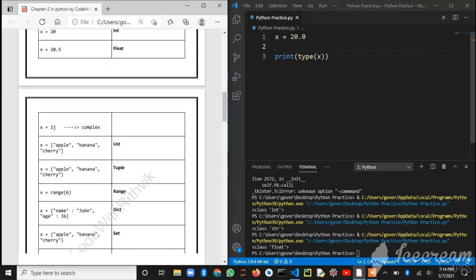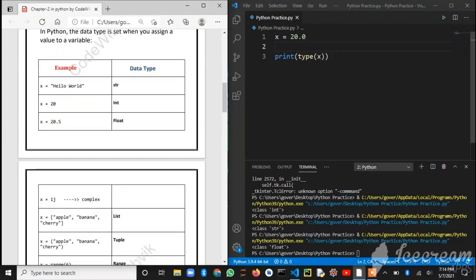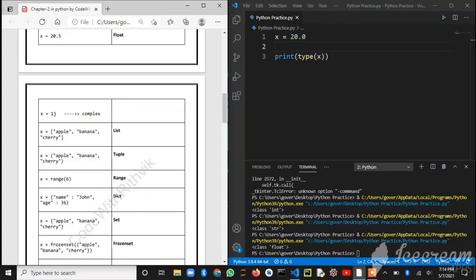Next, x is equal to 1j, the combination of integers and alphabets, is known as a complex number. Or you can understand it like this: the numbers which are neither int nor float are complex numbers. I'll show you this one also by executing it.